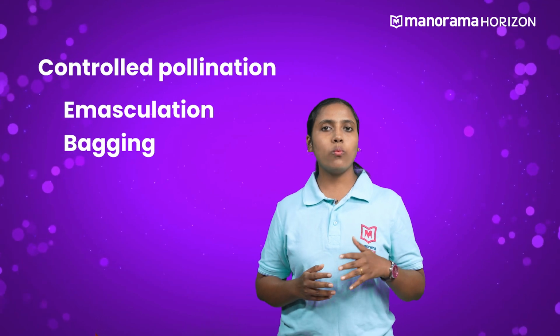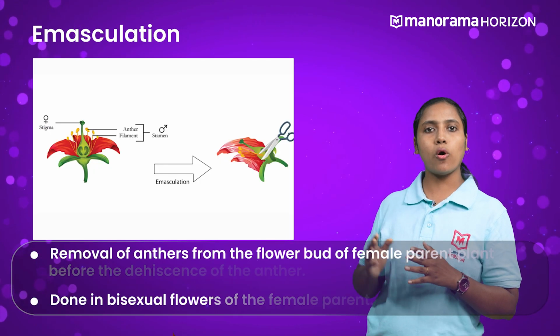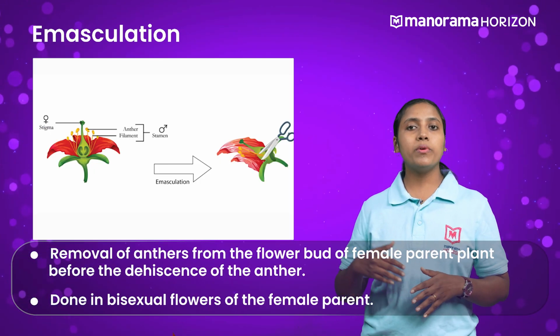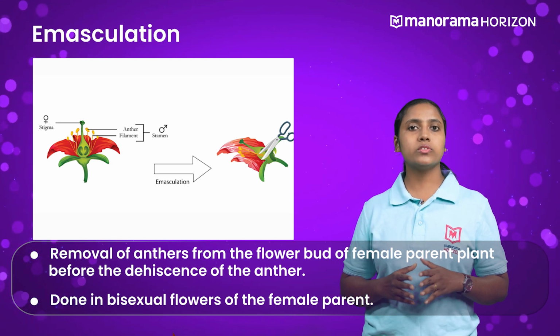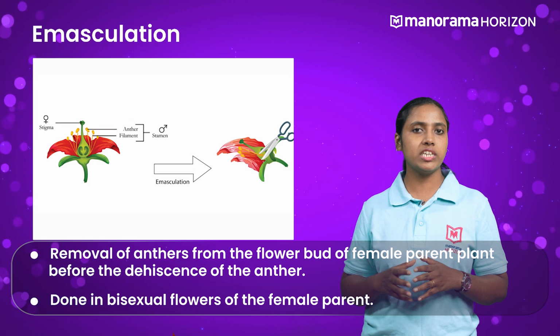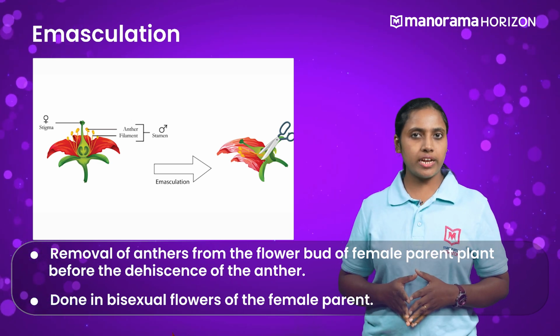Let us discuss them one by one. Emasculation is the removal of anther from the flower bud of the selected female plant. It is done before the dehiscence of anther so that the pollen grains are not released to fall on the stigma of the flowers. Can you tell why emasculation is done?